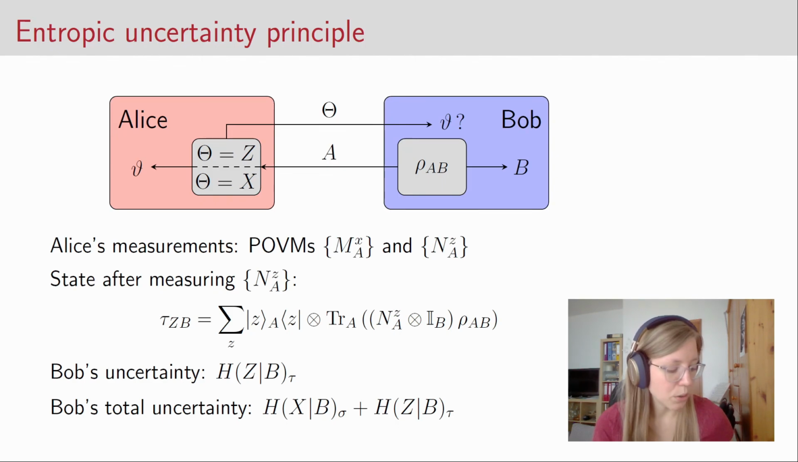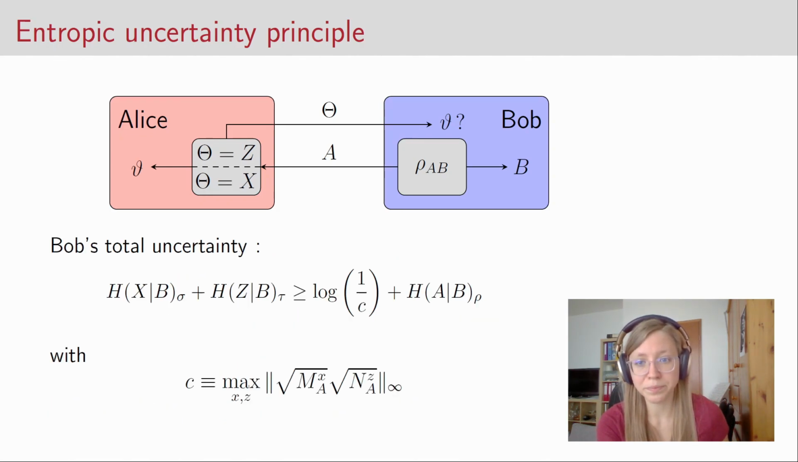Okay, so in the same fashion as for the Heisenberg uncertainty principle, we want to have a lower bound on this uncertainty. And the lower bound that we can get on this uncertainty is the logarithm of 1 over c plus the conditional entropy of A conditioned on B. And c here describes the incompatibility of the two POVMs that Alice can measure.